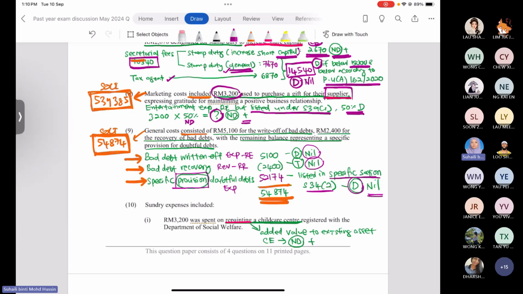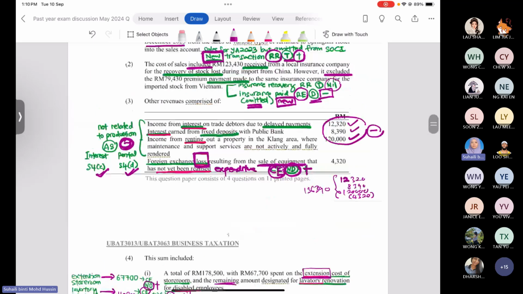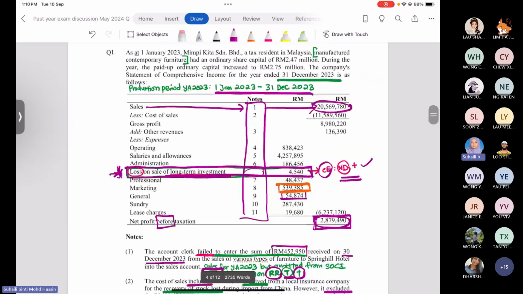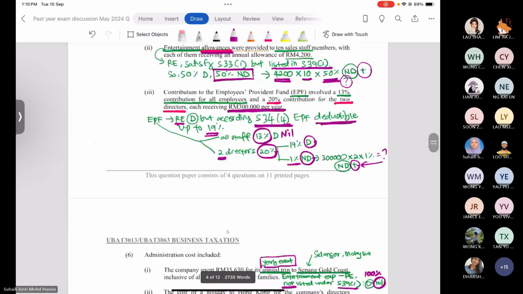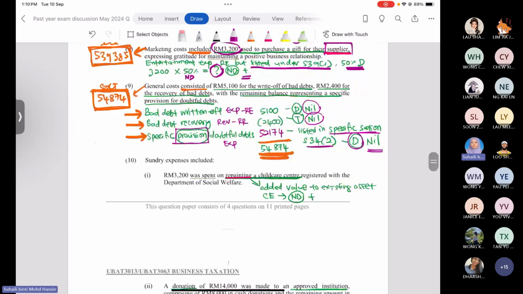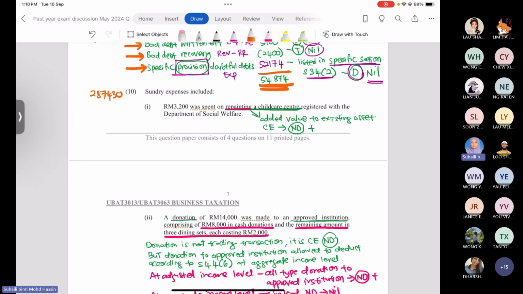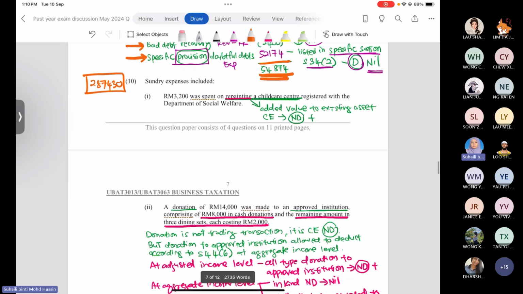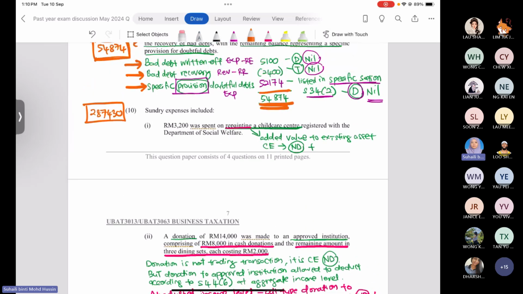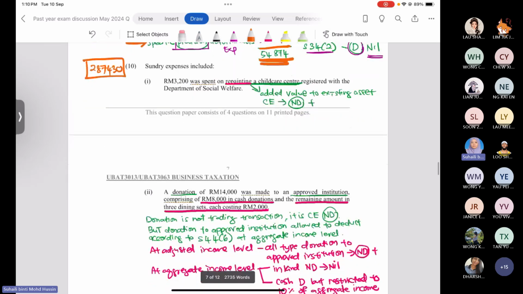Okay, and then number 10. We go for number 10. What do we have for number 10? Number 10, we have sundry expenses, 287,430. So they say that it is included in the sundry expenses, which means that when you total up the amounts, you cannot get the amount of 287,430 ringgit because they only listed certain items only.